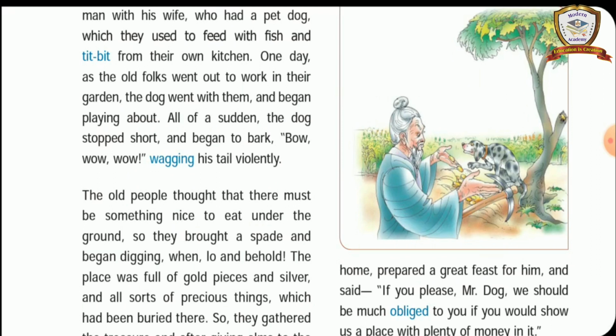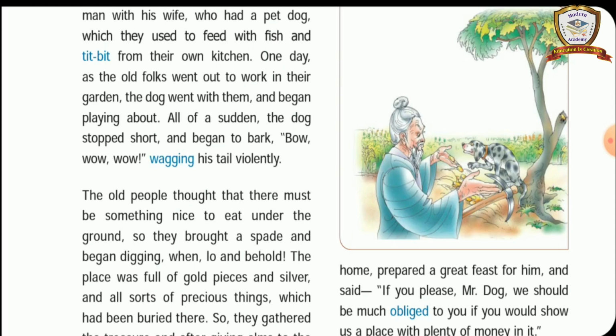Did the dog eat anything else? No. Although the wicked old couple had given the feast, the dog did not eat anything else because the dog was beaten severely by the wicked old couple. That is the reason the dog did not eat anything else.